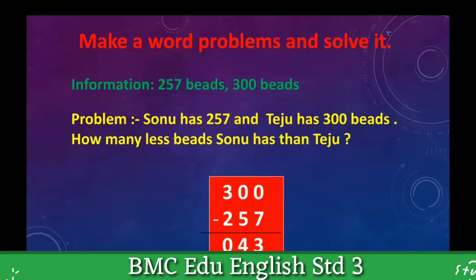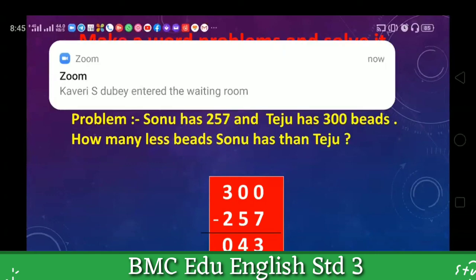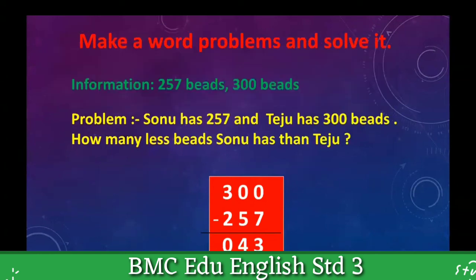So I made one word problem: Sonu had 257 and Teju had 300 beads. How many fewer beads does Sonu have than Teju? So I had given those terms, how many less, how many more, you can use these. When I complete this, I can easily subtract 257 from 300. I will get 43 as the answer. So this kind of word problem you can frame.